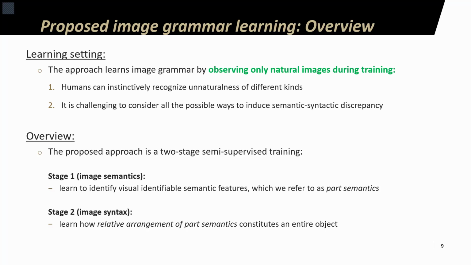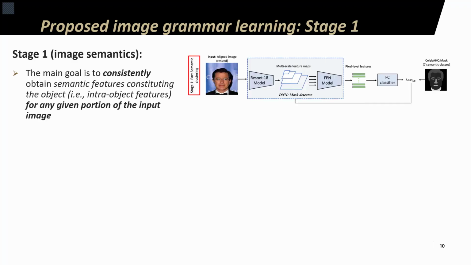We're not going to go into all the training details here, but we're going to go over the big picture of the training and inference processes. We start with the stage one training. In stage one, the goal was to train the model to consistently obtain object features for any given portion of the input. Specifically, the challenge here was to obtain features that would distinguish parts constituting the objects. While we tried self-supervised and weakly supervised approaches, our initial attempts showed that they mainly focused on separating foreground and background.